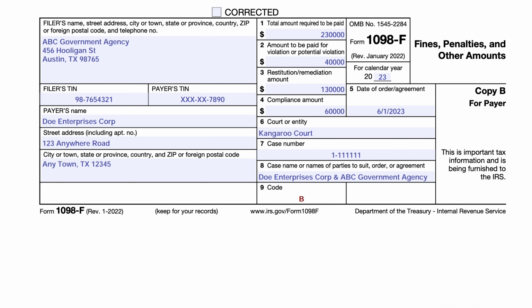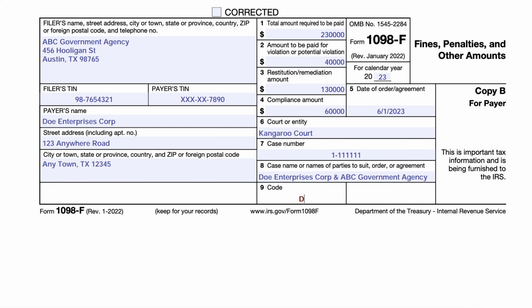So you would see basically the total amount that Doe Enterprises is responsible for here, but it might not be the total amount that's required to be paid. If you see C, this means multiple payees, indicating that Doe Enterprises needs to pay, presumably a state or a local government, differing amounts. So they would expect to see a Form 1098-F from each of those government agencies.